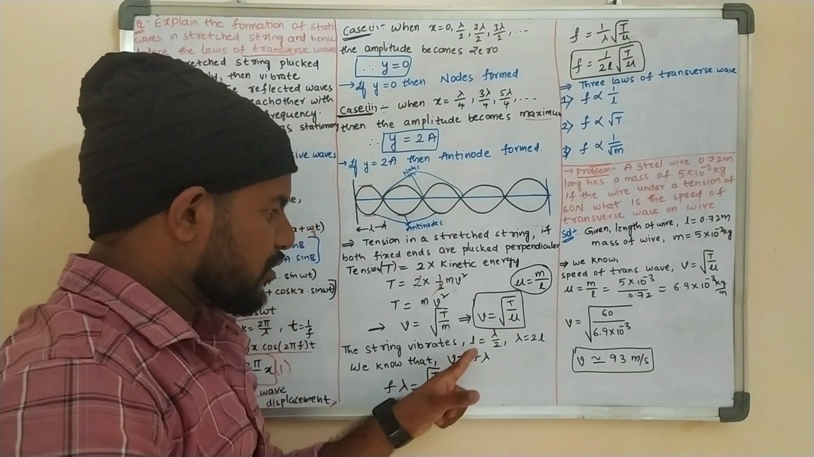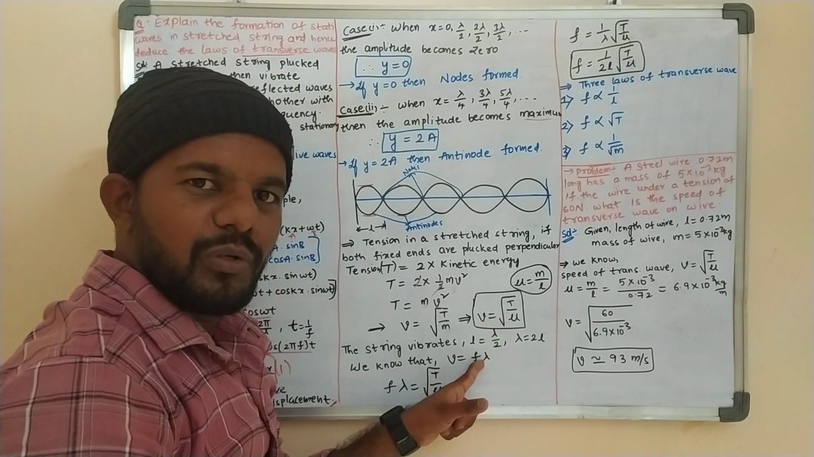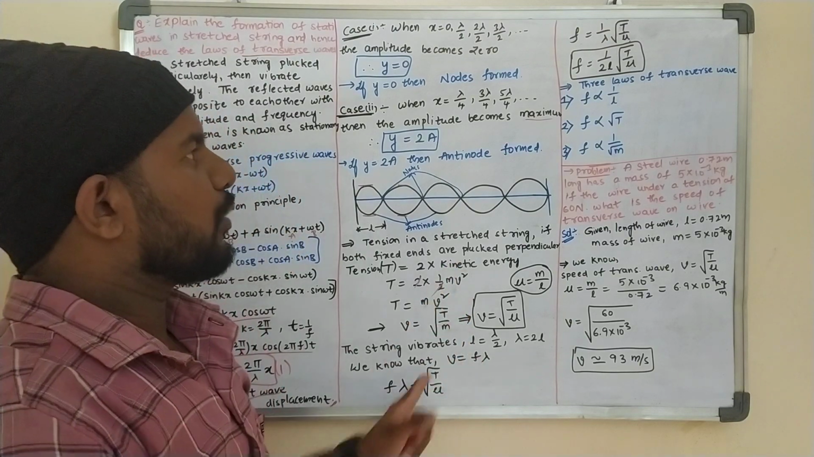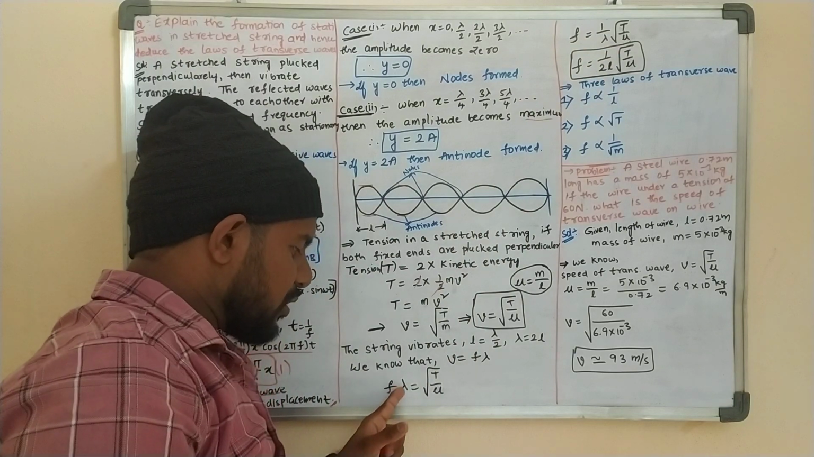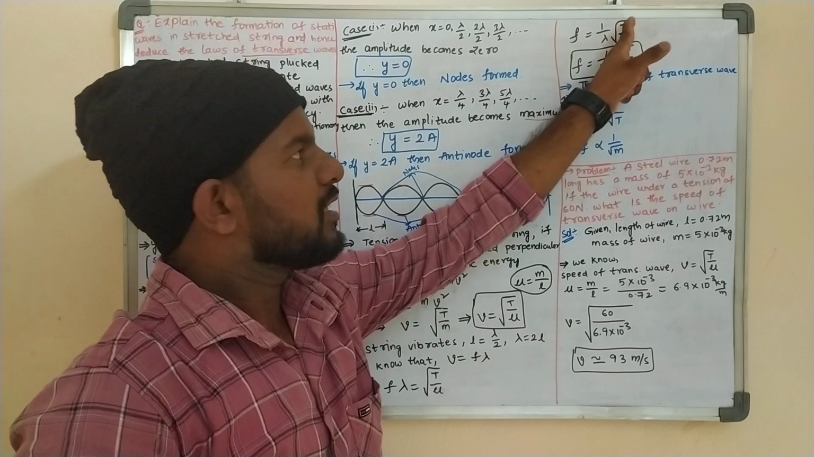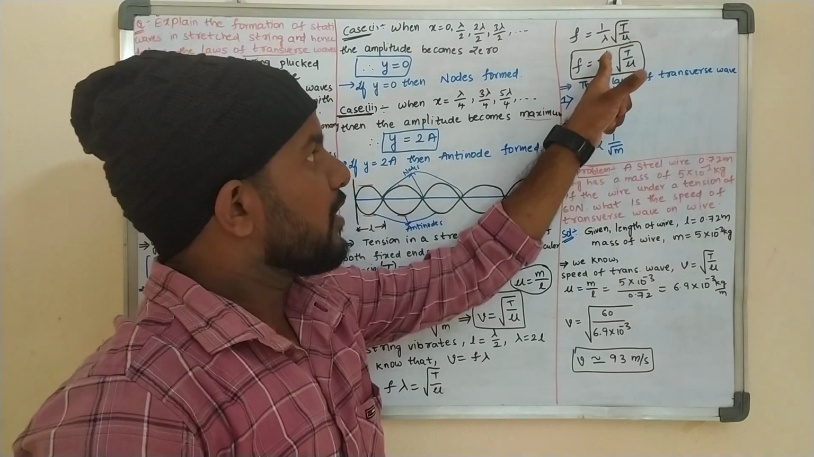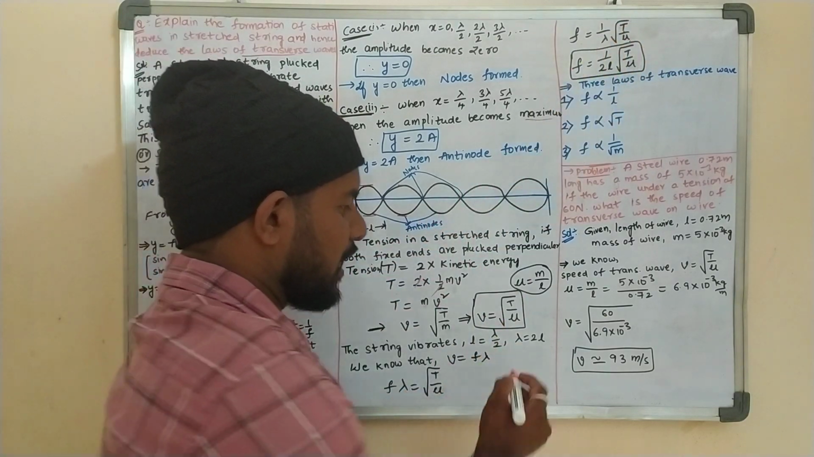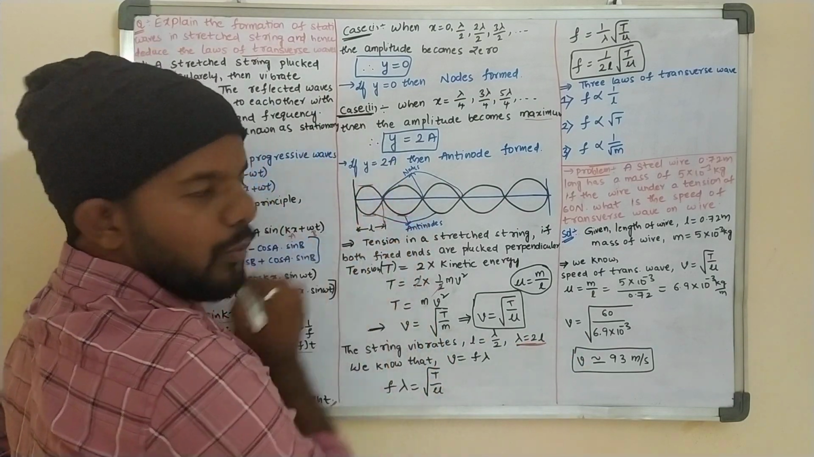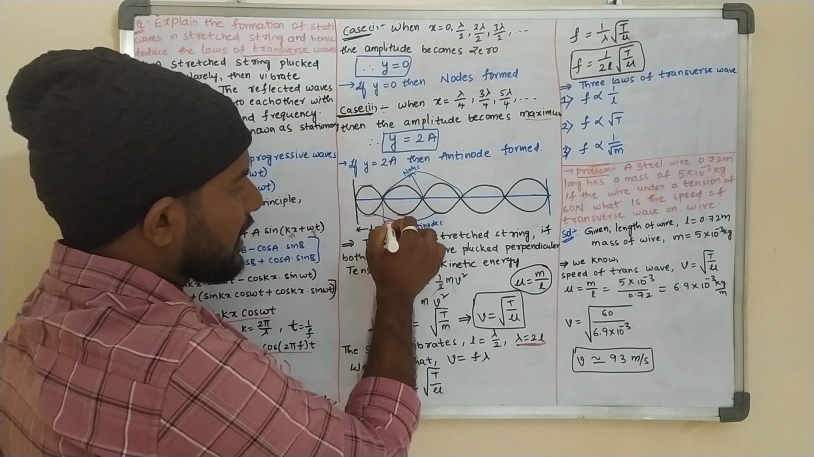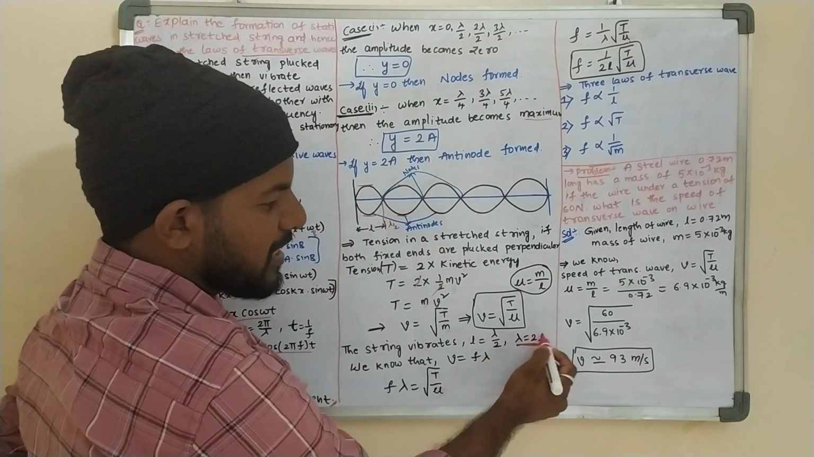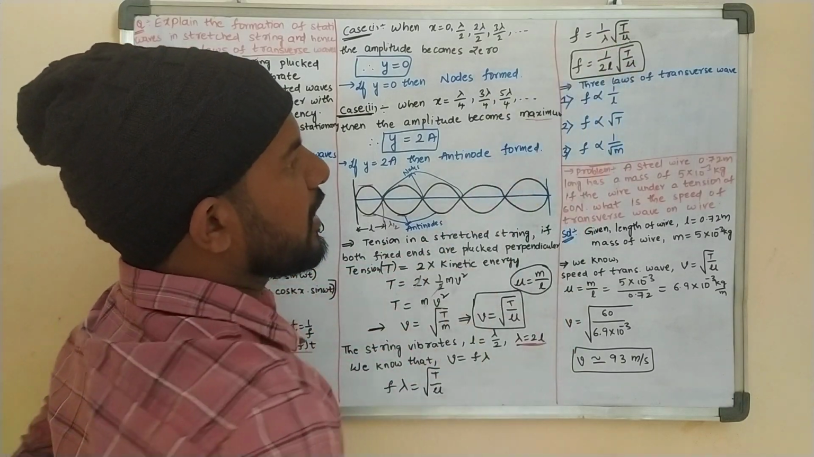So V is equal to f lambda. We know this expression, and I am substituting it here: under root of T by mu. So f is equal to, taking lambda to this side as division, under root of T by mu, divided by lambda. Here L is the length, and it is exactly lambda by 2. Both are equal, so lambda is equal to 2L. This I am substituting here.